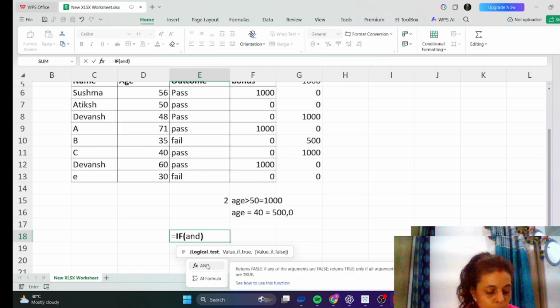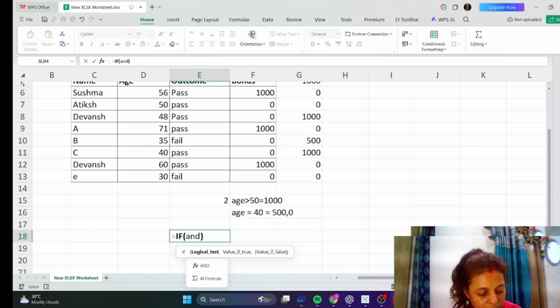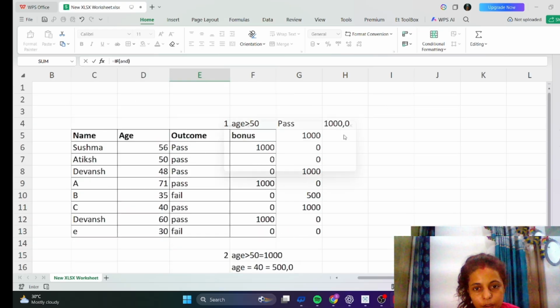Because we use and for both conditions, like if anyone has age 50 and he should also pass, then only he will get 1000, otherwise he will not get it. Okay, so here we are going to apply